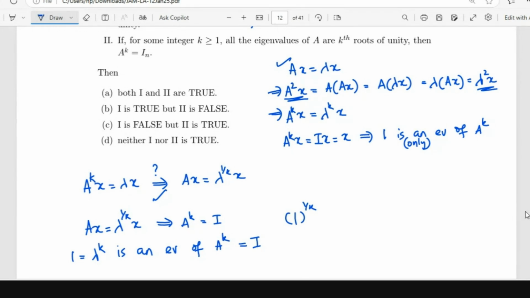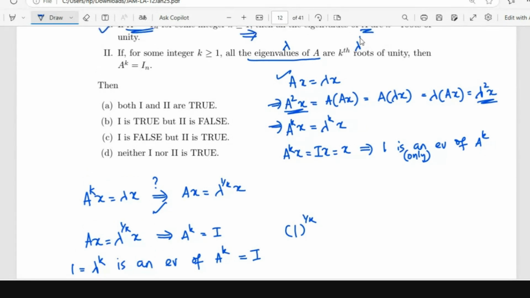So here they have given that all the eigenvalues of A are kth roots of unity. And the kth power of every such root will be 1. Is that why you're saying all roots of A power k is 1? Yes. If lambda is an eigenvalue of A, then lambda power k is 1. That is what this means, right? All the eigenvalues of A, that is, you take any lambda, it is a kth root of unity. That is, lambda power k is 1.